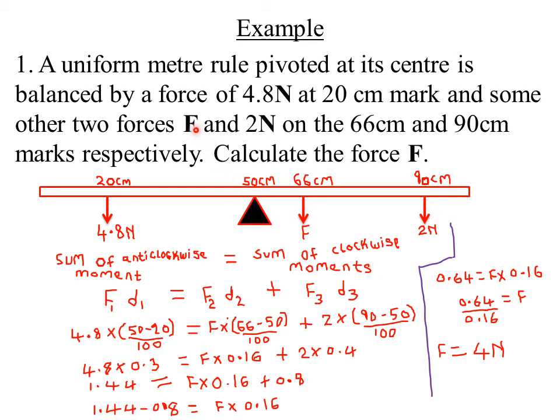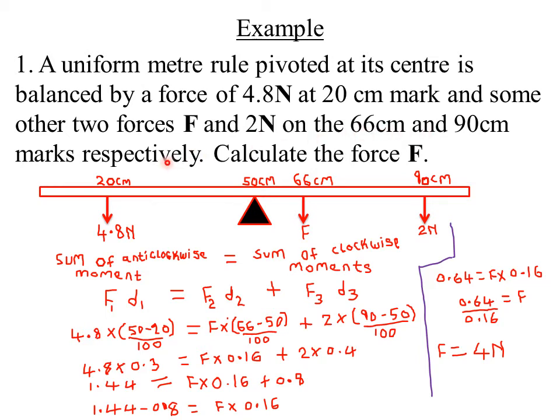Then it is balanced by a force of 4.8 Newton at the 20 centimeter mark. If this is my 0 centimeter mark, then the 20 centimeter mark will be around here. So at the 20 centimeter mark, we have a force of 4.8 Newton acting from there. Then two other forces, F and 2 Newton, on the 66 centimeter mark and 90 centimeter mark respectively.